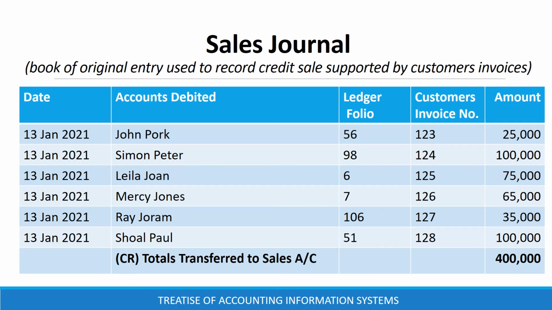A sales journal is a book of original entry that is used to record only credit sales, and it is supported by customers' invoices. Sales journal transaction details are transaction date, customer accounts debited, ledger folio, customer's invoice number, and amount. At the end of the day, the totals of sales journal are credited to sales account.